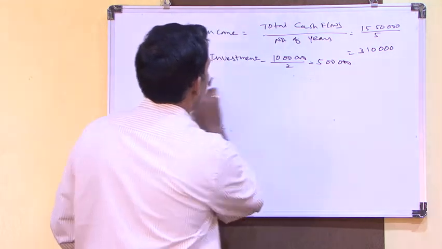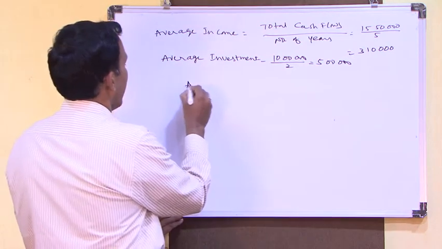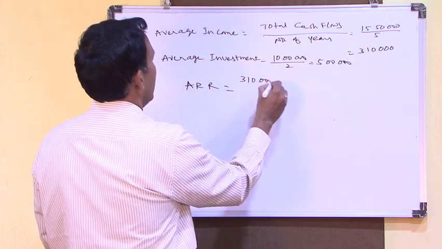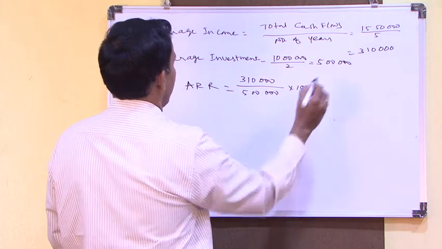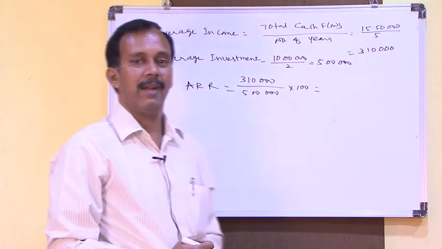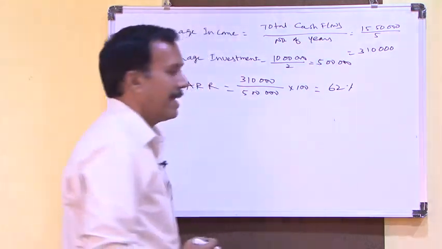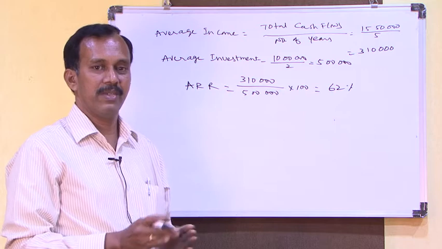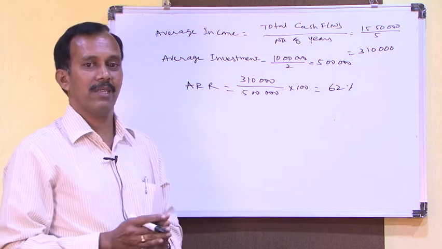Now using the ARR formula, average income is 3 lakhs 10,000, average investment is 5 lakhs, into 100 in terms of percentage. Average income by average investment comes around 62%. Regarding average investment, we have different formulas, whether to take into consideration depreciation, scrap value, or working capital.